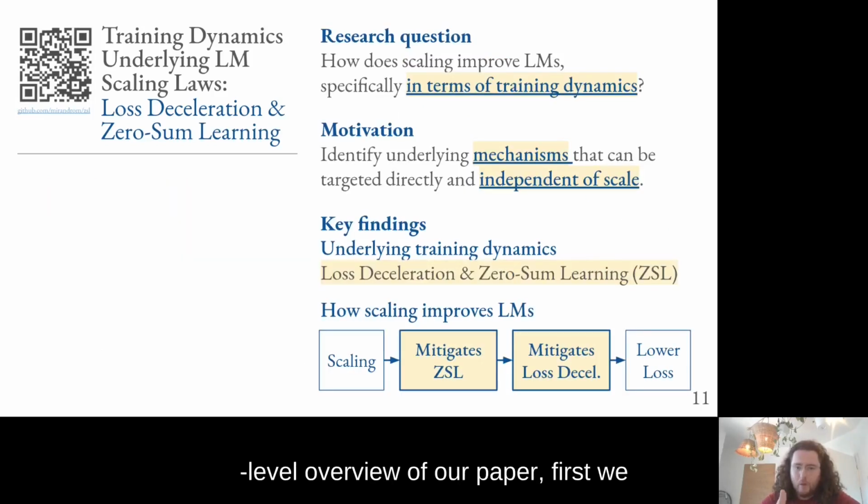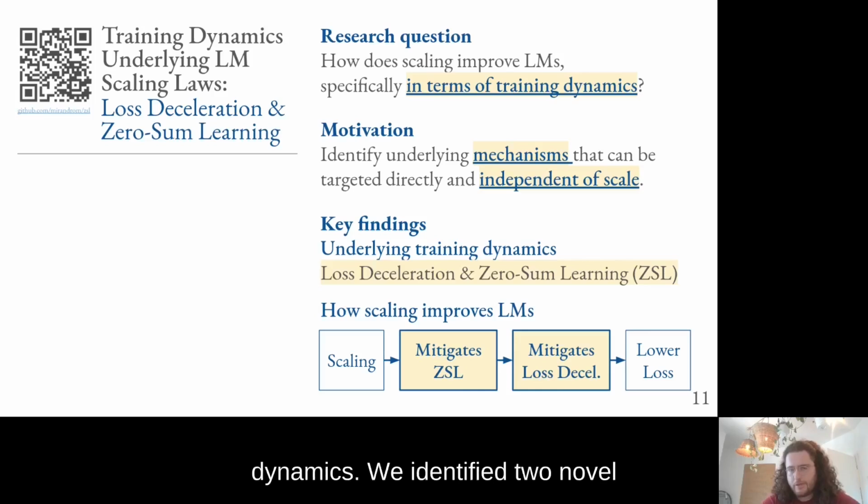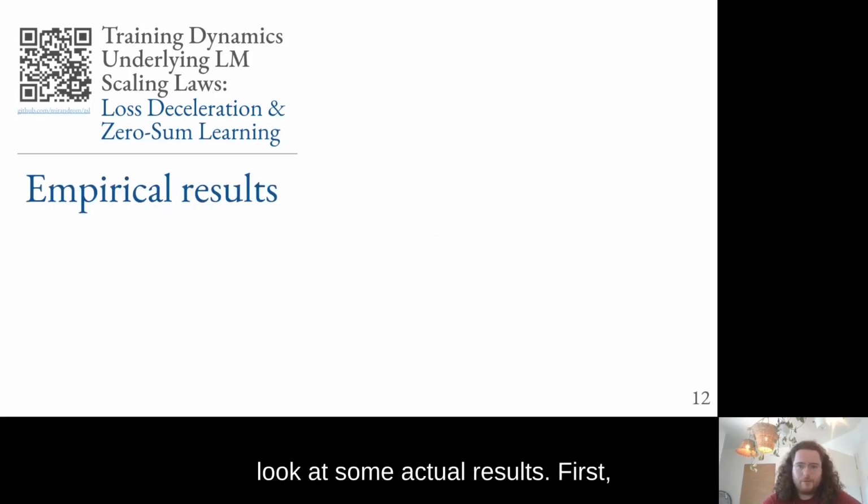And so to recap this high-level overview of our paper, first, we wanted to understand how scaling improves language models in terms of training dynamics. We identified two novel phenomena in training dynamics: loss deceleration and zero-sum learning. And we showed how scaling improvements can be explained in terms of mitigating these two phenomena. And just to reiterate, this mechanism of improving loss by mitigating ZSL, zero-sum learning, and loss deceleration is significant because by being based on training dynamics, it could potentially be targeted directly and independent of scale, for example, with optimization methods. All right, now let's look at some actual results.